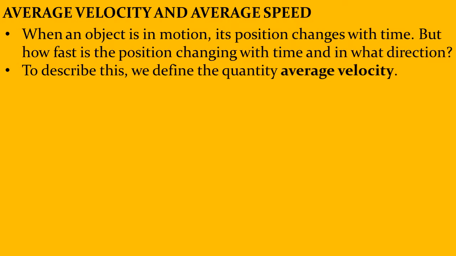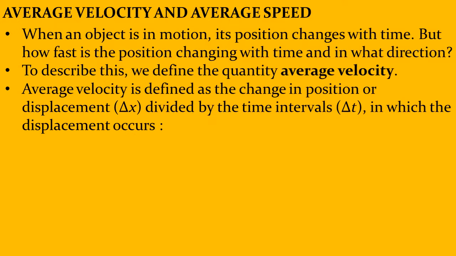To describe this, we will define a quantity called the average velocity. The average velocity is defined as the change in position or the displacement, that's delta x, divided by the time interval delta t in which time this displacement has happened.